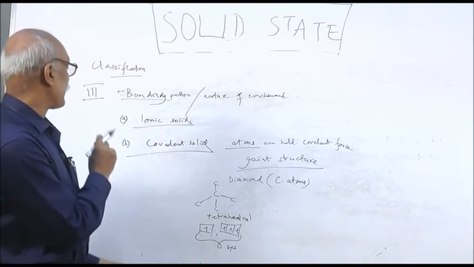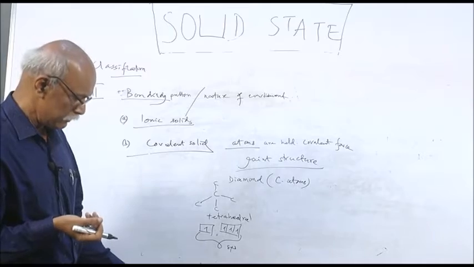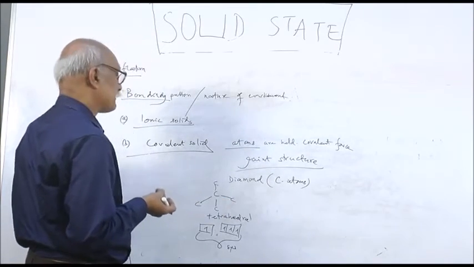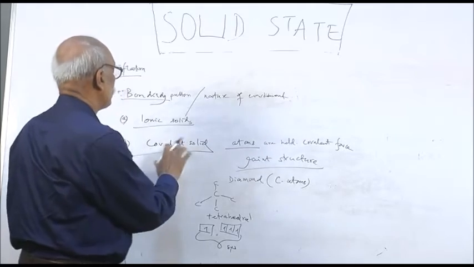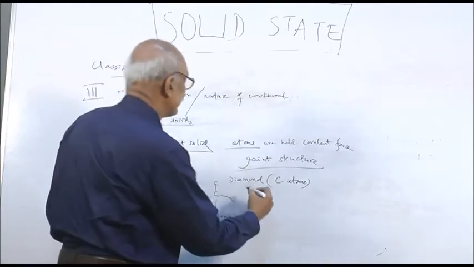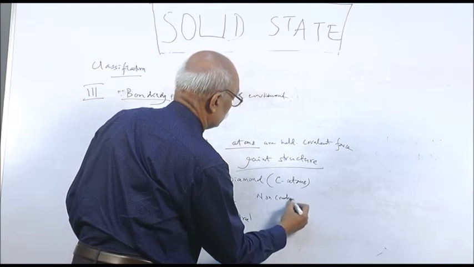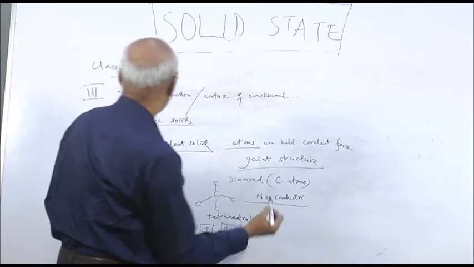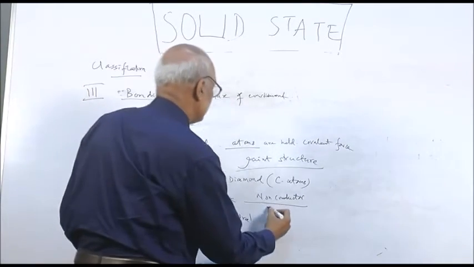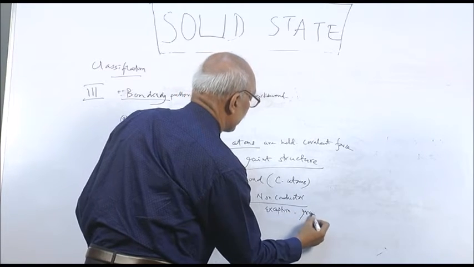Remember, covalent solids are less soluble, they are soluble in non-polar solvents with much less solubility, and they are non-conductors of heat and electricity. But one exception is there. The exception, you remember, is graphite.